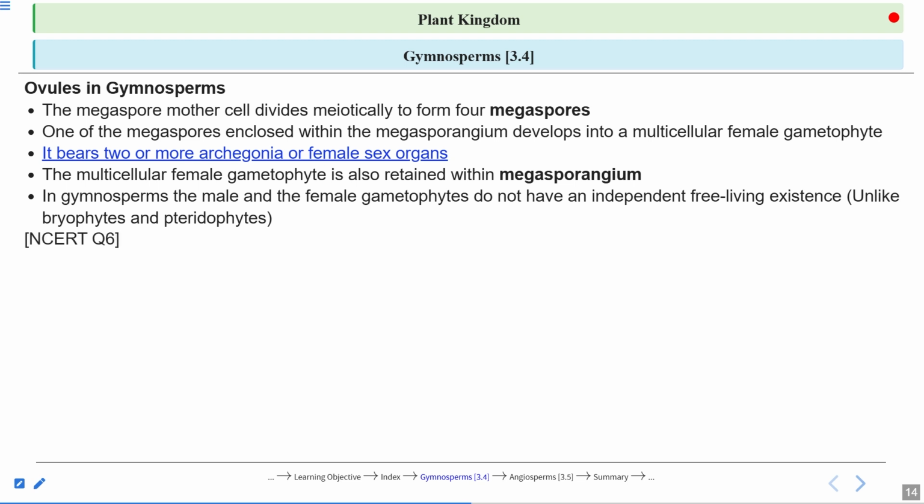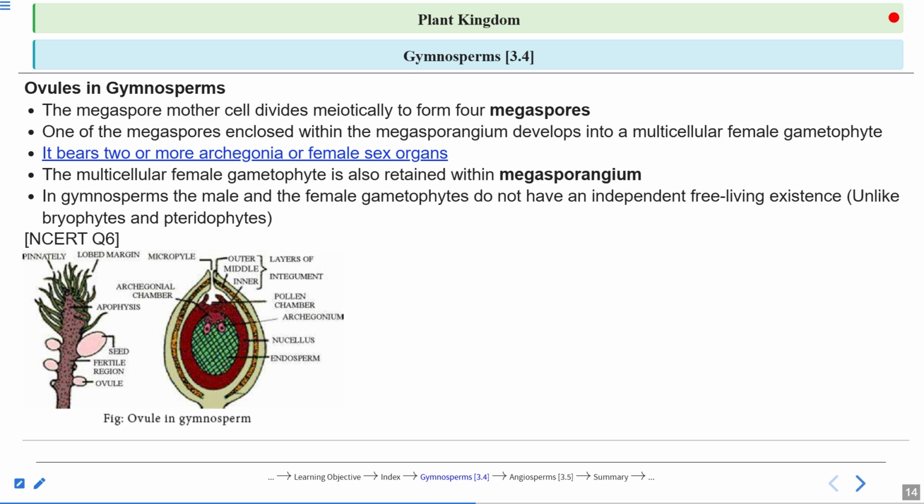So these are some of the very important points that give you the answer to your NCERT question number 6. You can refer to these points for that question. So here you can see the megasporophyll structure, the rosette structure. This is one of the sporophylls that forms the rosette structure, which we have seen in the case of Cycas, right? And you can see these are the ovules.